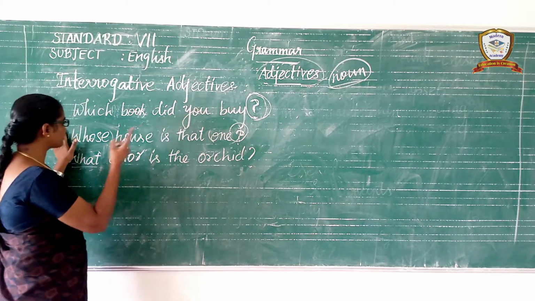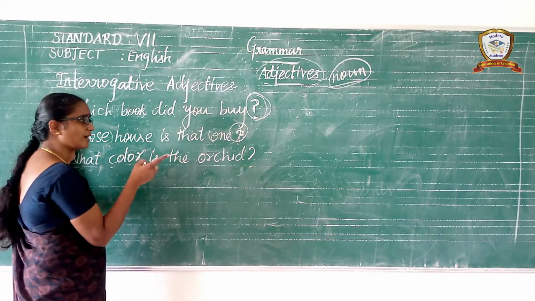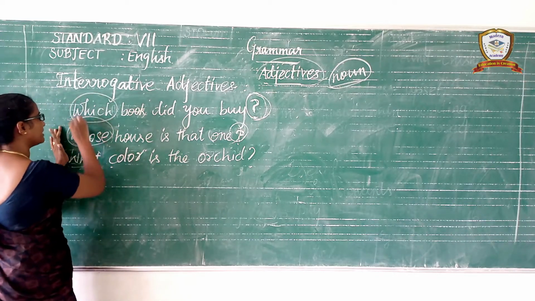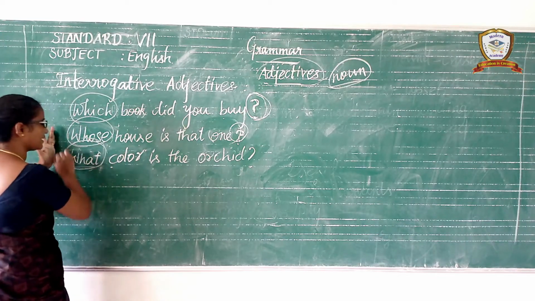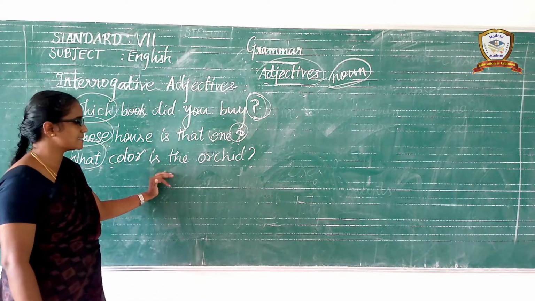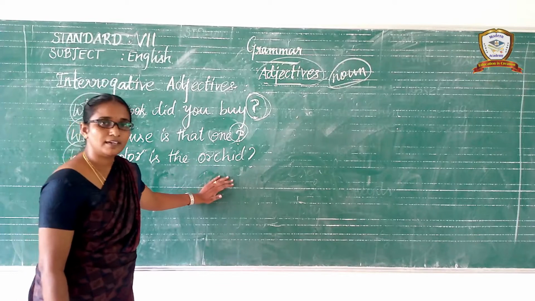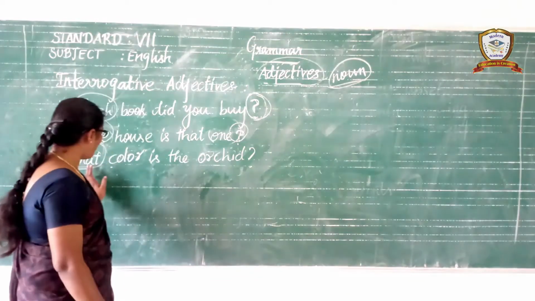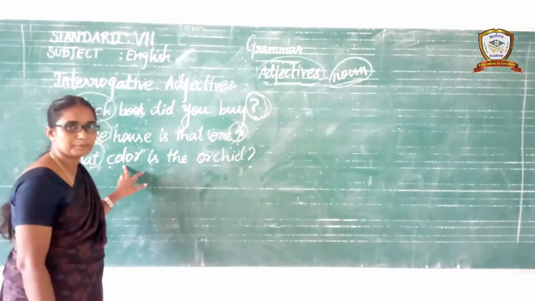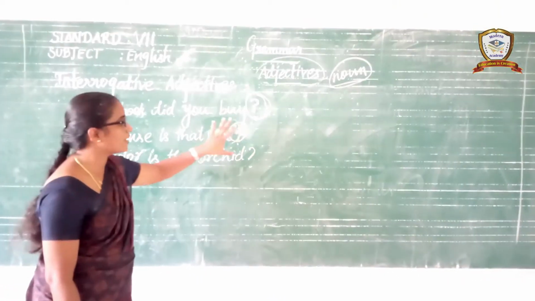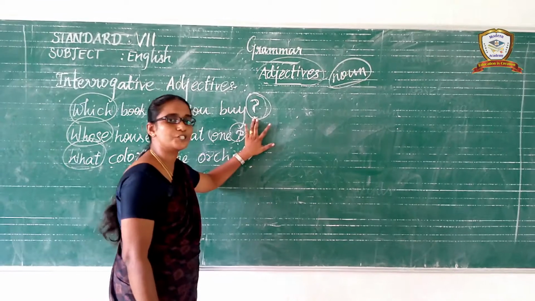Understand? Whose house is that one? Whose is the interrogative adjective. Which is the interrogative adjective. What is the interrogative adjective. What color is the orchid? Understand or not? And what is the next word after what? Color. Understand? They are called interrogative adjectives. Interrogative adjectives end with a question mark.